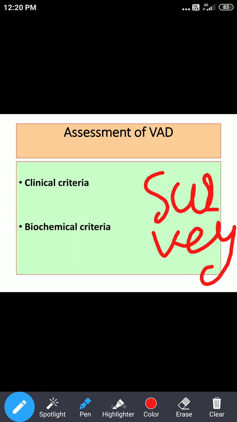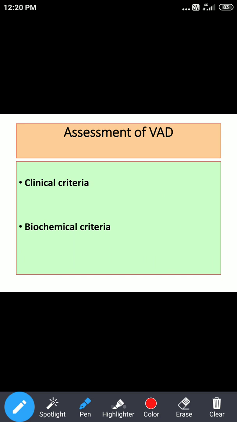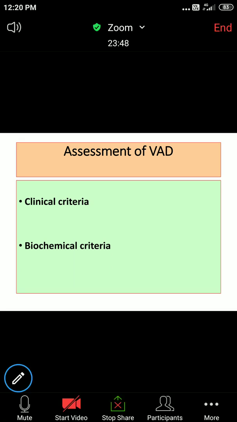So if we want to see the problem of xerophthalmia or vitamin A deficiency in our community, we will go for assessment of high risk group children. These are preschool children, preferably from 6 months to 6 years of age.